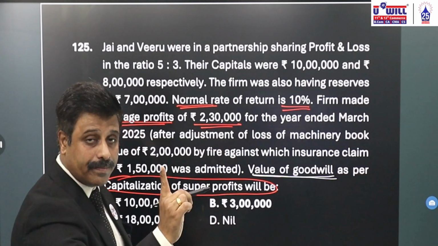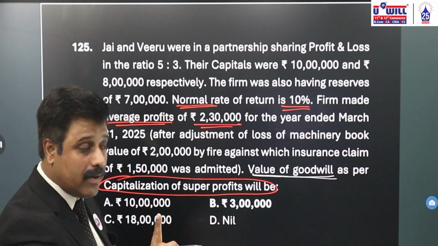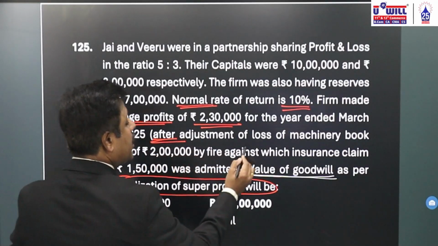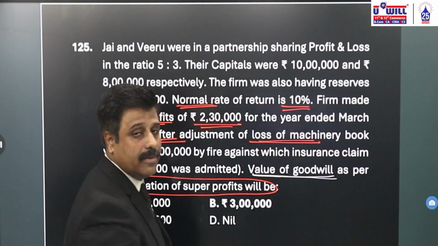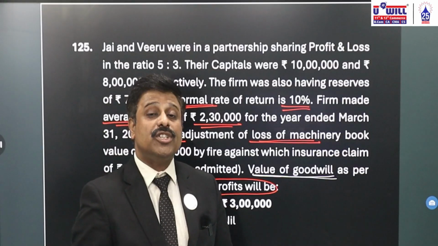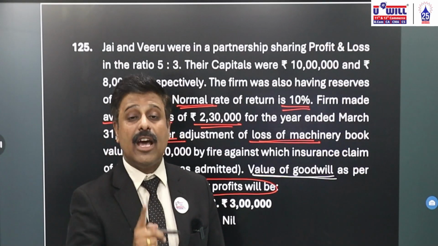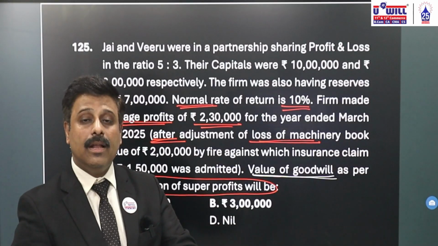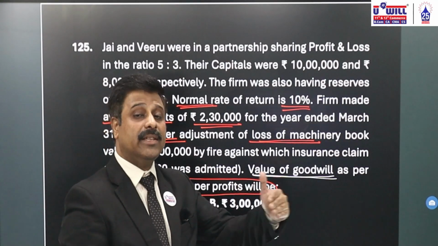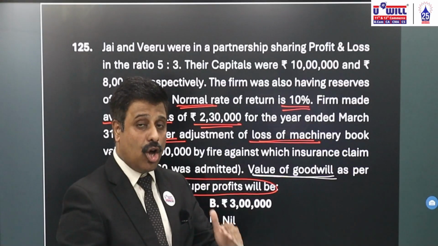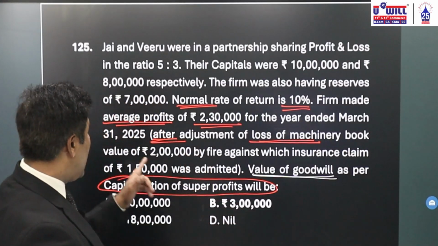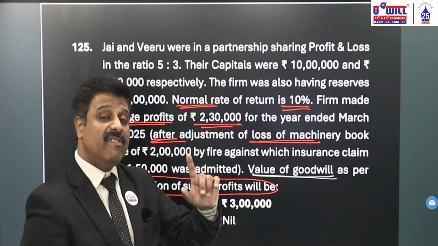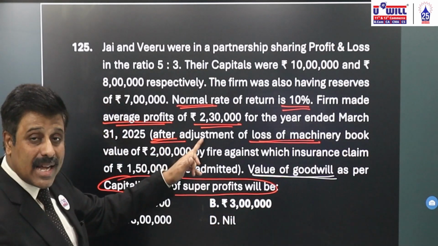2,30,000. However, these profits are after taking into consideration loss of machinery. Loss of machine is an abnormal loss. We are not going to face this loss every year. So when we find goodwill, we always exclude the abnormal things. Loss on sale of machinery by fire is not to be taken into consideration when we find goodwill. But this profit of 2,30,000 is after this loss.